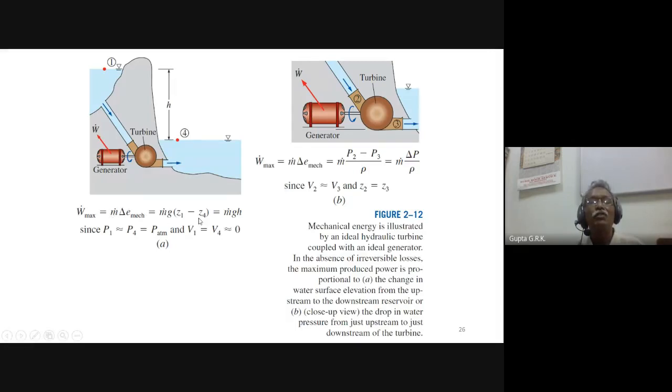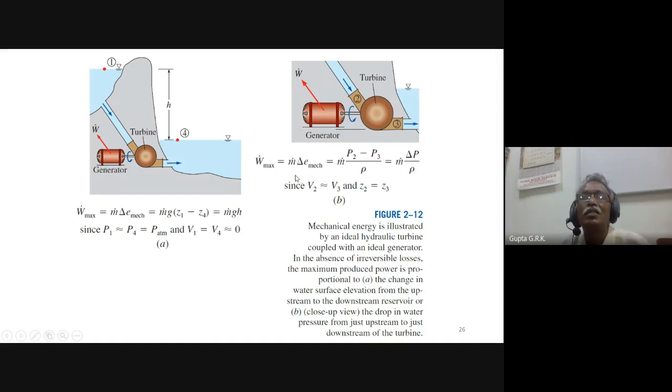So mg into Z1 minus Z4 is the change in potential energy. Because water is coming from a very high potential energy to a low potential energy, that energy is converted to work in the turbine. Okay, so that is the way. And this will be connected to a generator. When the turbine rotates, it rotates the shaft, and then the generator generates the power.